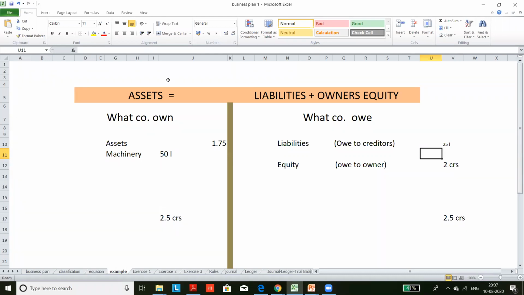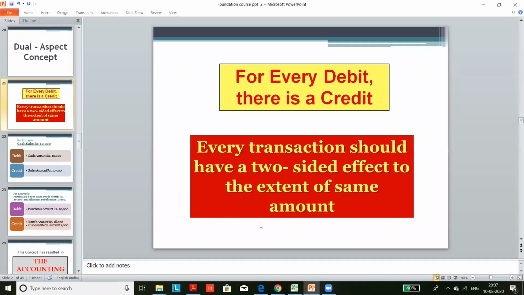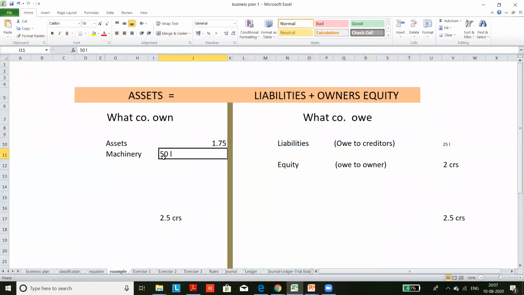Is it clear? The underlying formula is asset is equal to liability plus owner's equity. In the balance sheet, one side is asset and the other side is liabilities and owner's equity. Right from the beginning of journal, we are following the debit credit rule: one receiving aspect and one paying aspect. That is why the balance sheet always tallies. That is the concept of the accounting equation. Every transaction has a two-sided effect. When machinery is purchased by taking a bank loan, asset is increased, but at the same time liability is increased. So that process will continue.